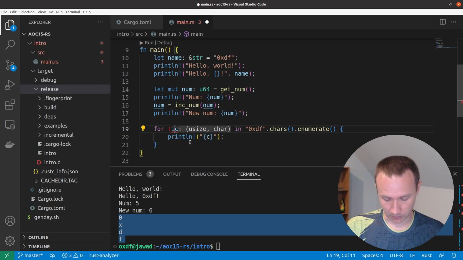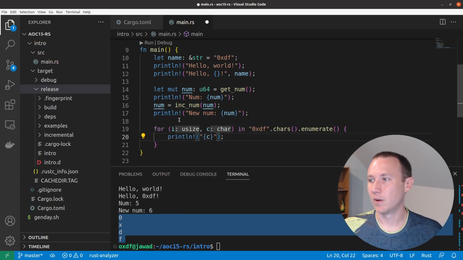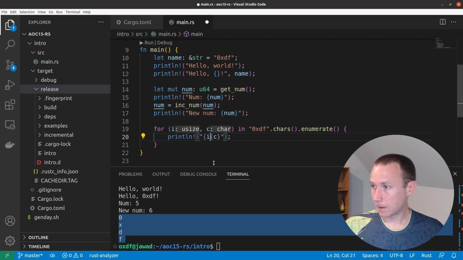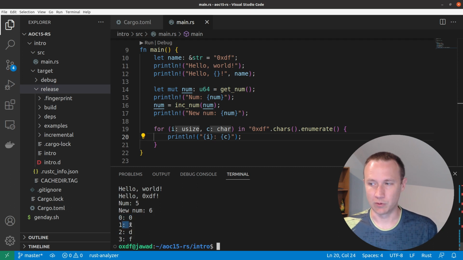And so I may want to do something like i, c like that. And now it's saying, oh, i is going to be an unsigned integer, and c is going to be a char. And so now we can come down here and say like i colon c, and if we save this, we'll see it runs, and now we see 0: 0, 1: x, 2: d, etc. And so we can chain things together here.